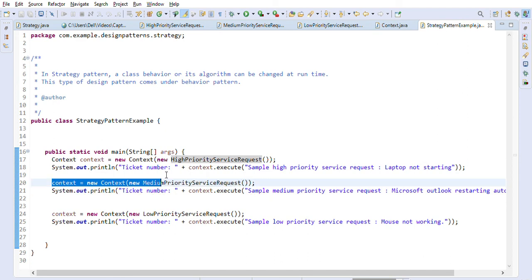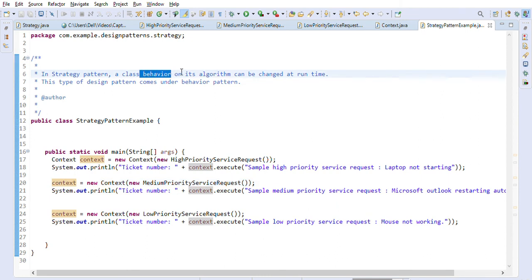So here also you have a context. Now you are saying that you want to use the medium strategy for your ticket, or you have a context, now you want to use a low priority for your ticket. So it is the same context, but you are changing the strategy you want to use when you are creating the service request ticket. So that's the importance of the strategy. It is a behavioral design pattern in Java. And as you can see, your algorithm can be changed at runtime. How you want to create a service request ticket, you are changing it at runtime, so that is the importance of this strategy design pattern.